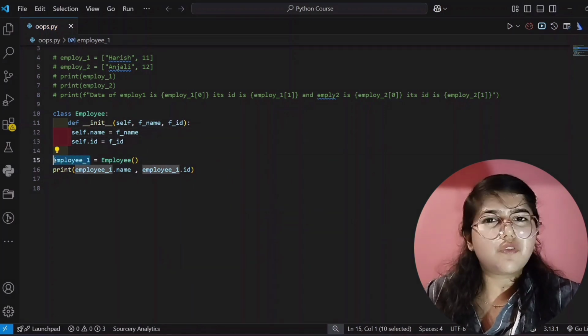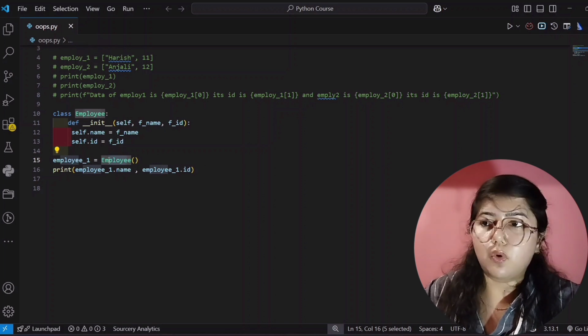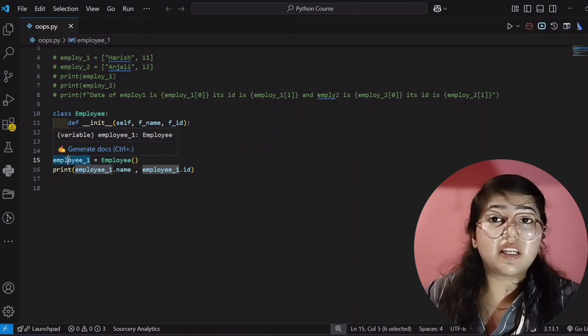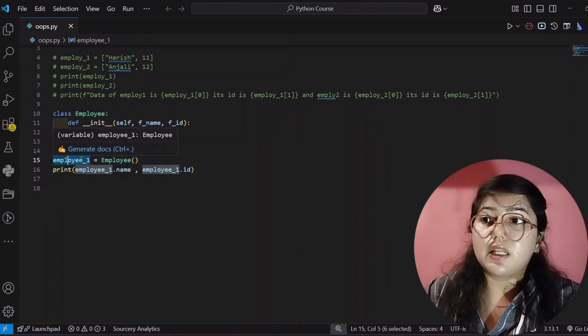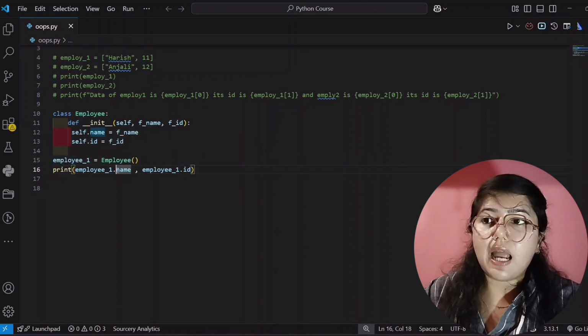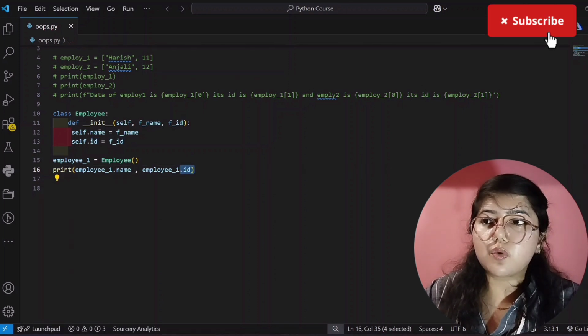Now the object which we are creating is employee1. This is the class name, and here you will write the object name. Don't get confused, that's why I am repeating this part. This is the object which we are creating, and then dot, and this is the property name before equals to what you are writing. This is the property name id, before equals to.